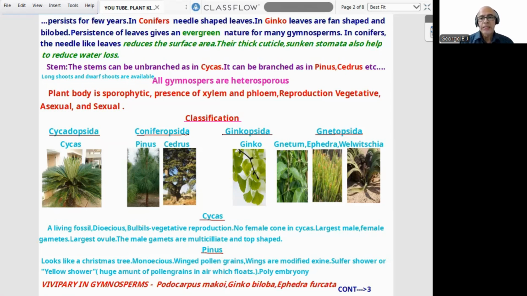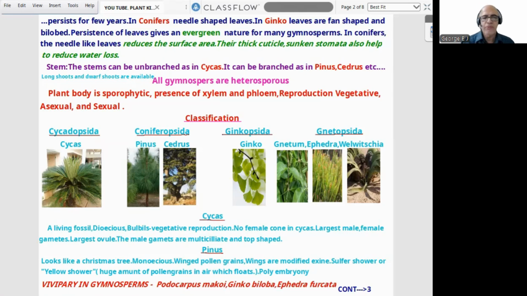Stem. The stem can be unbranched as in Cycas. It can be branched as in Pinus and Cedrus, where there will be long shoots and dwarf shoots available. All gymnosperms are heterosporous. The plant body, as I told you, is sporophytic. There is vasculature, xylem and phloem. Reproduction can be vegetative or sexual. I think up to that it is clear.